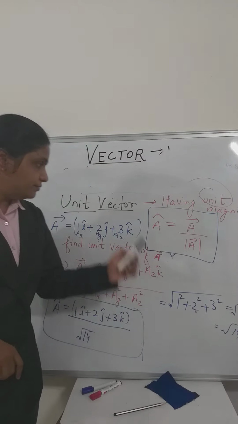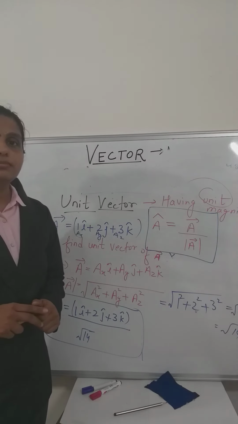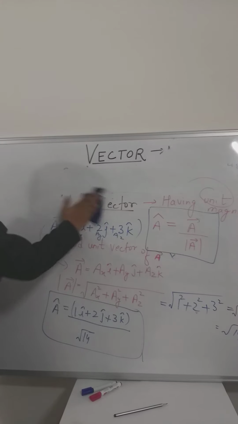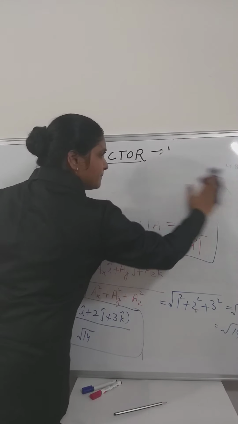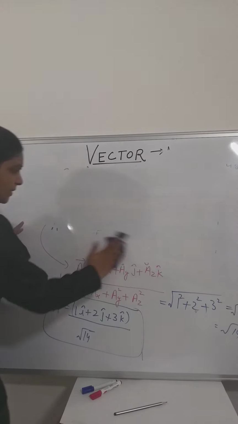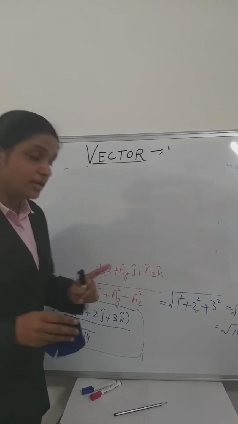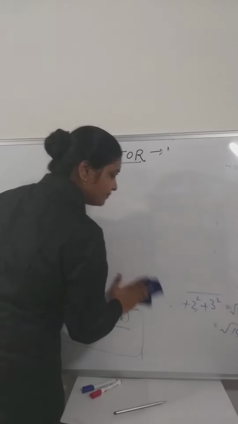Now come to the next point. A unit vector is dimensionless, unitless, but having only direction.